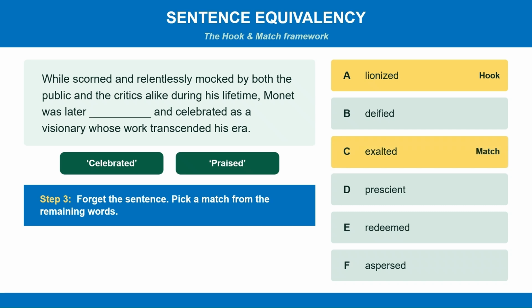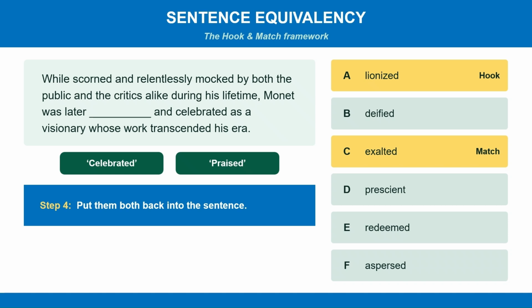And I know there's some of you thinking, well, why not deified? Isn't it the same thing? Deified is close, but deified is too strong. Deified literally means make into a god. We don't want to make somebody into a god. We just want to praise somebody or uplift them or celebrate them. Exalted is closer in meaning to lionized than deified.